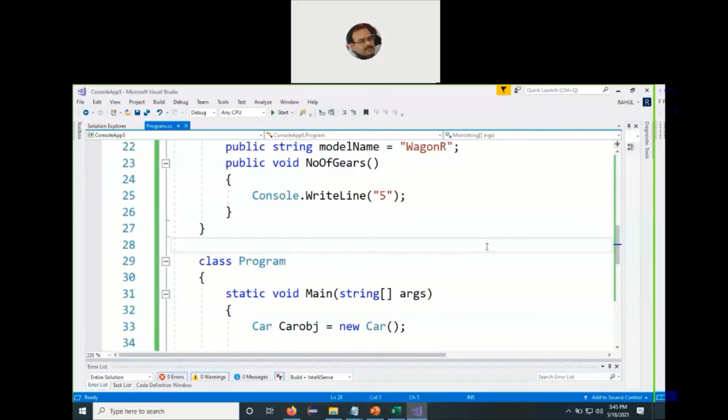And since the definition of the function is missing, we do not allow the instantiation of these classes. It means you cannot create the object of the abstract class, for the simple reason that the class contains one or more incomplete functions.